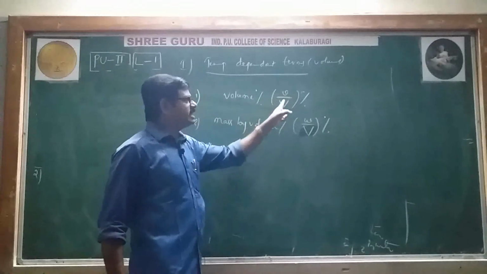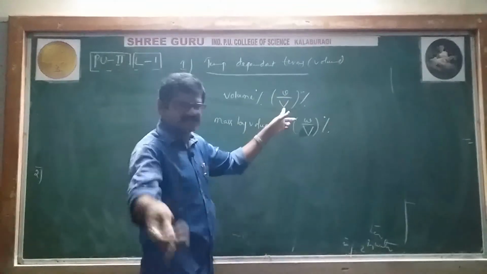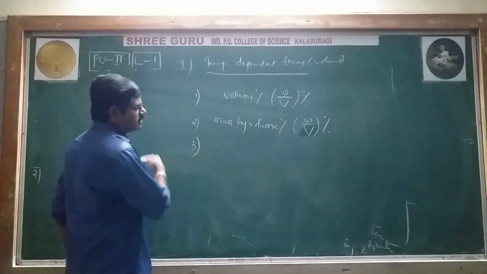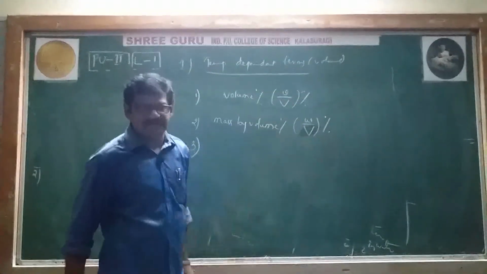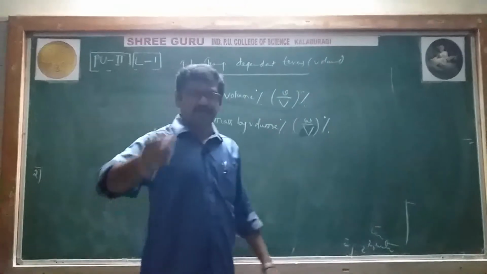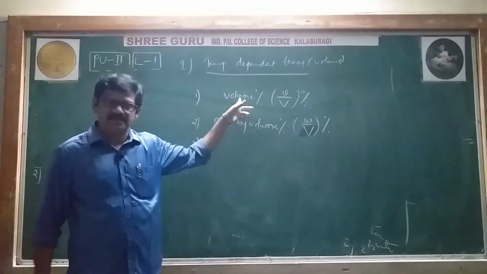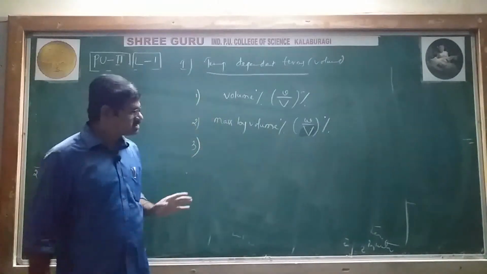Here, small v divided by capital V. We'll see what is small v, what is capital V, everything we'll discuss. Small w by capital V. And because here volume is there, it depends on the temperature. If temperature changes, volume changes, and the expression, this formula also, this value also will change.